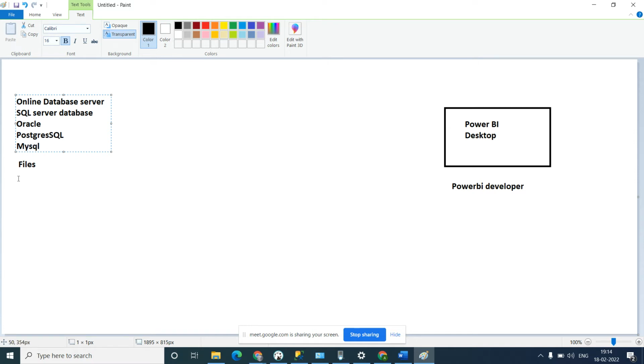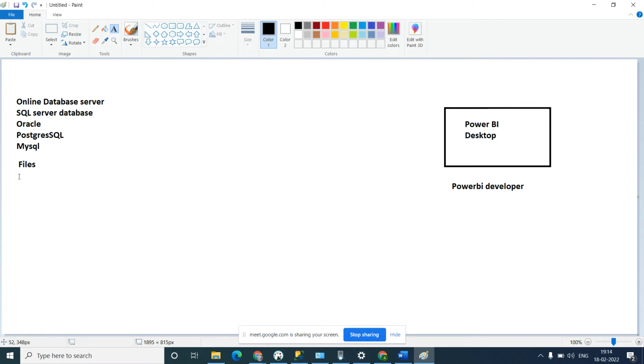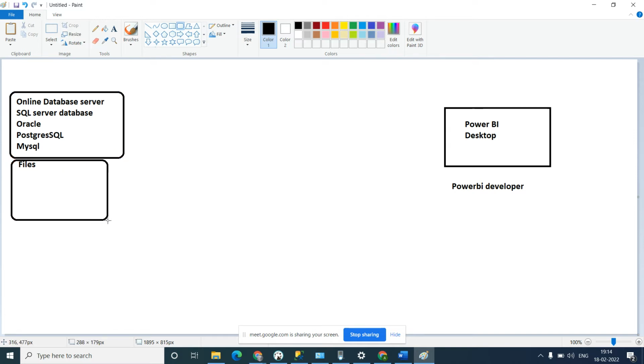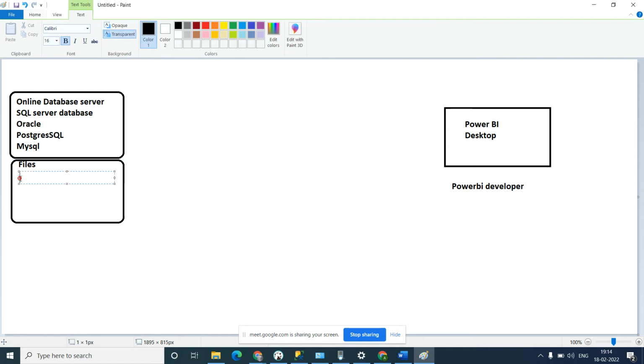And what kind of files can Power BI Desktop connect to? So these are the online databases. Okay, what about Power BI if they want to connect with files? What are the files available? We can connect a text file, right? Text file, CSV, Excel. Okay, there are so many files we can connect.